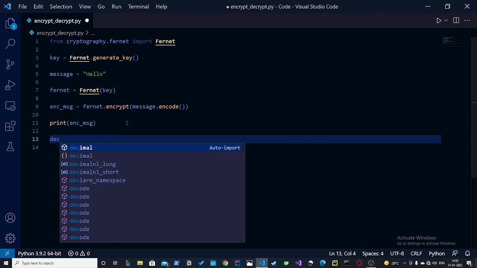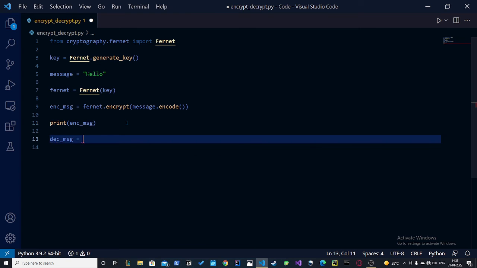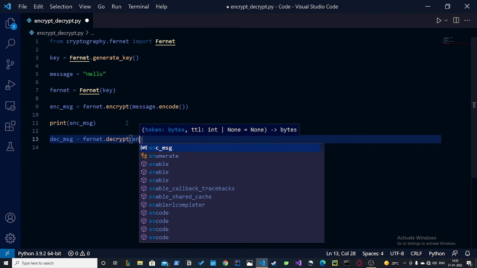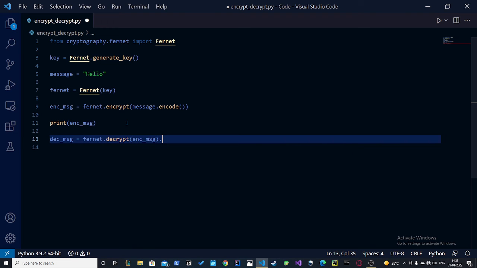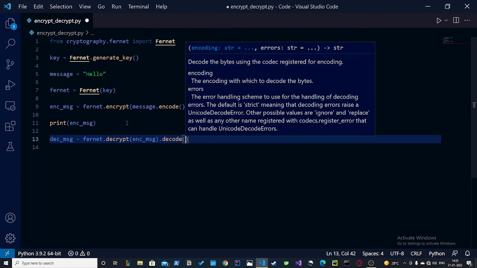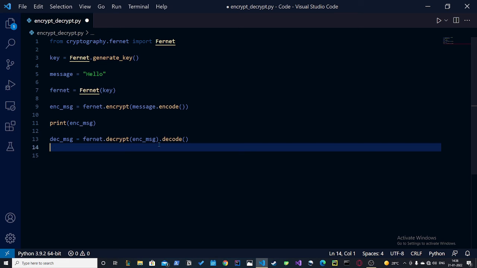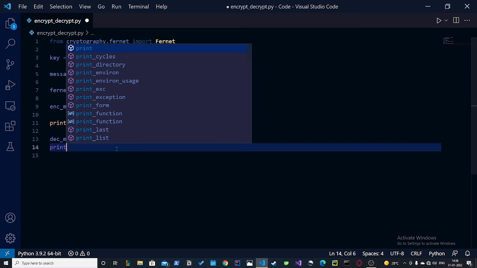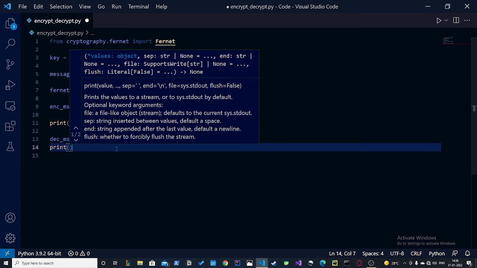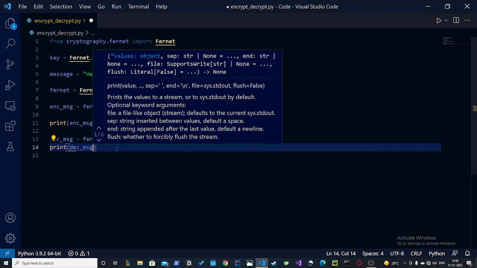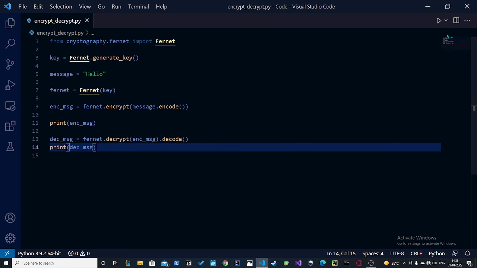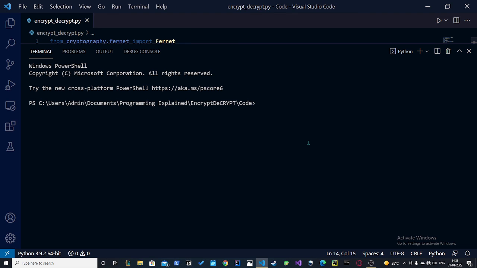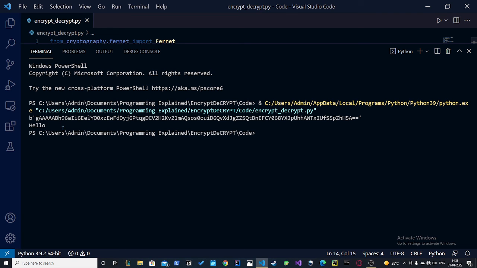So we say decrypted message is equal to fernet.decrypt. Then we write encrypted message in it, and then we say .decode(). This time we will put the .decode() outside the brackets. So now if I print the decrypted message and run this, as you can see, we see hello here.